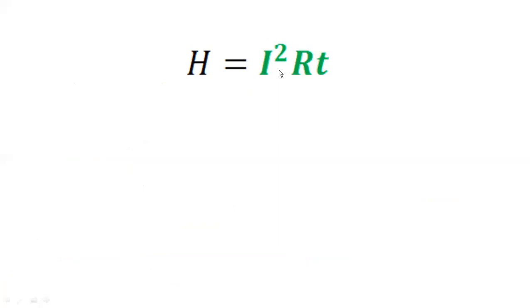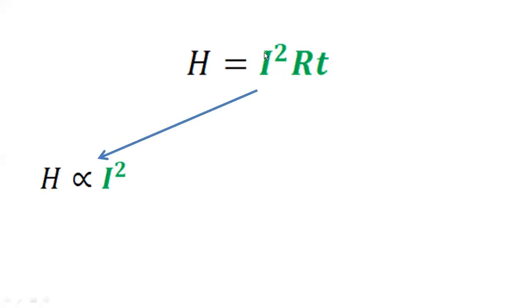So first we will understand what exactly this means. See, all these values, current, resistance and time, are in the numerator. So if we compare, can I say that H is directly proportional to the square of current, if we keep resistance and time constant? Heat is proportional to the square of the current.